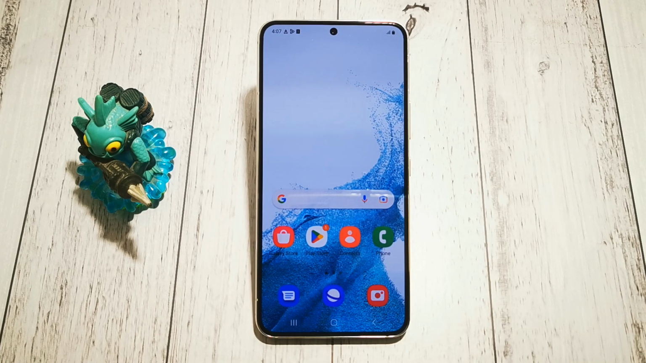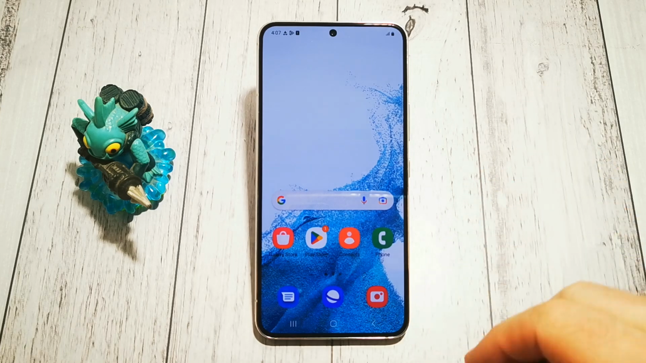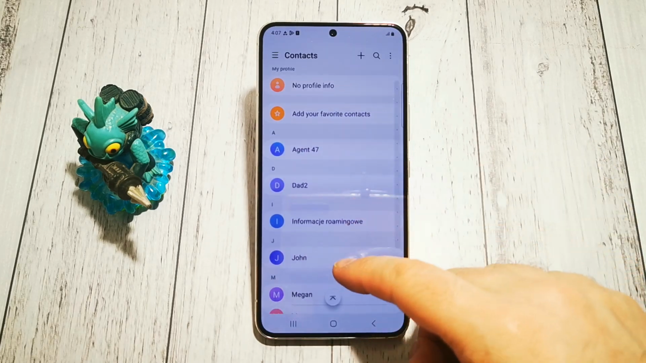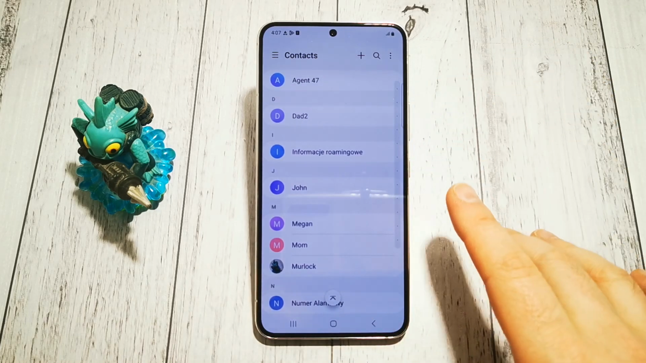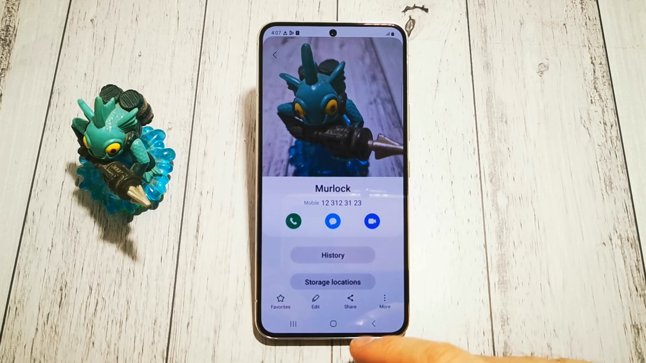Today I will show you how to add a specific ringtone to an existing contact in our phone book in Samsung Galaxy S22. So how to change a custom ringtone to a new one for a specific contact. We need to go to contacts. Of course, this contact has to be saved on the phone, not on the SIM card. So Mr. Morlock is right here.